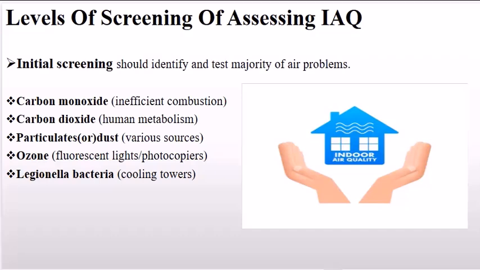Key indicators include carbon monoxide, a result of inefficient combustion, often from heating systems or vehicles. Carbon dioxide, produced by human metabolism, its levels can indicate ventilation effectiveness. Particulates or dust, originating from various sources like construction materials, outdoor pollution, or indoor activities. Ozone, released by fluorescent lights or office equipment like photocopiers. Legionella bacteria, commonly found in water systems like cooling towers, posing serious health risks. By addressing these factors during initial IAQ screening, facilities can identify and mitigate potential air quality concerns early on.